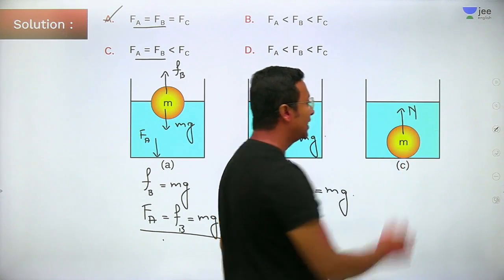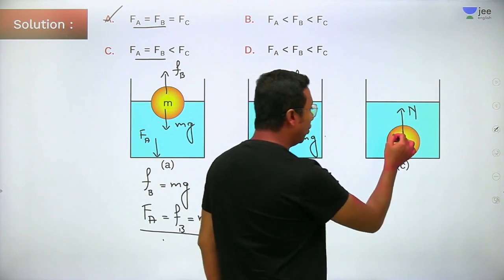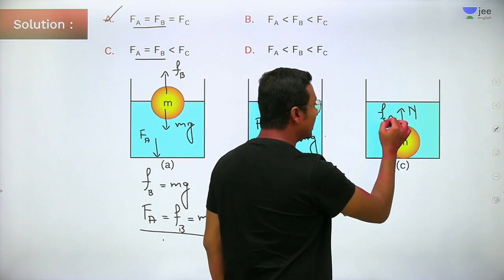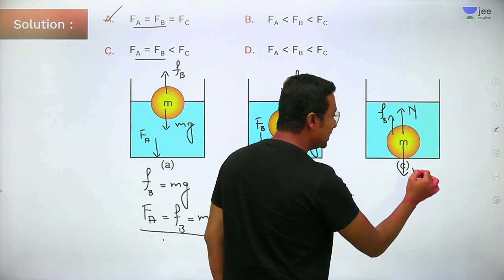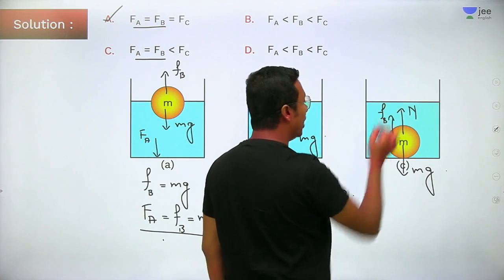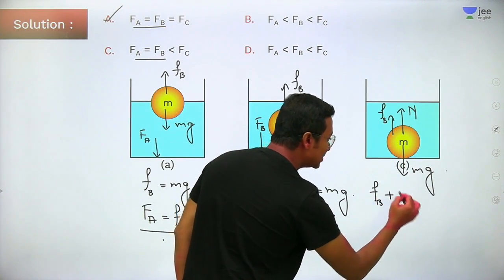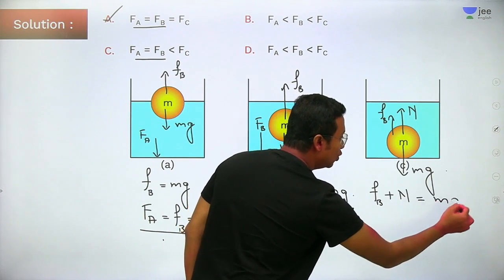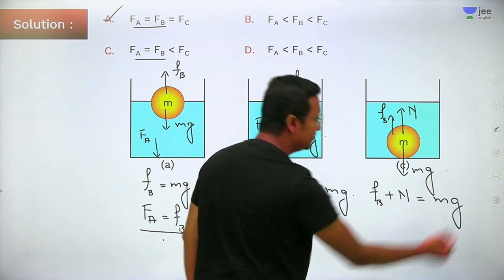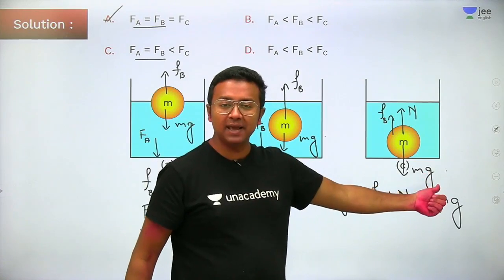Normal force in the upward direction, buoyant force in the upward direction, and mg in the downward direction. So FB plus normal will be equal to mg.